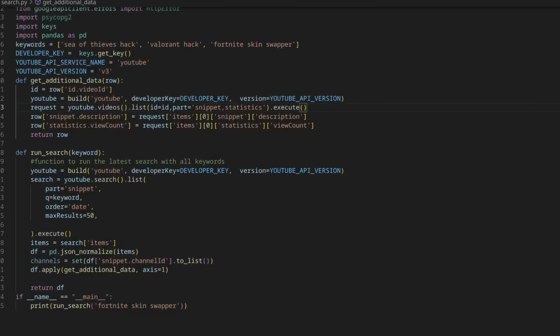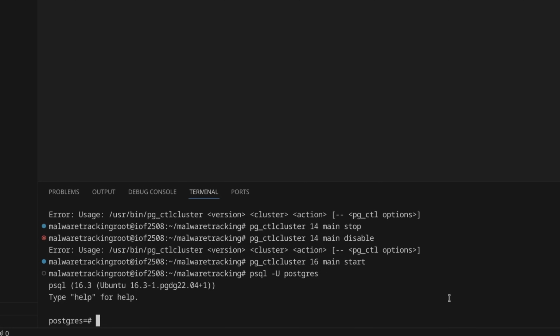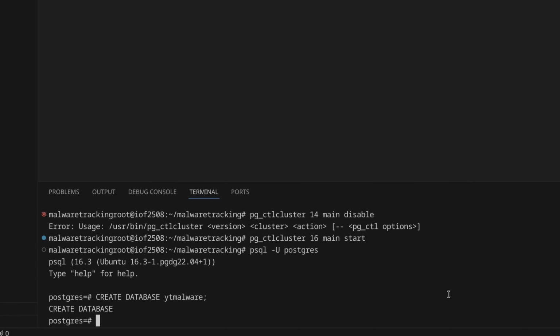So now we should make our database schema. So I'm going to go psql -U postgres. So we're now in, after a bit of mishap because I accidentally installed two versions of Postgres when I was setting up the server. So the first command, of course, is we create a database. We're going to call it YT Malware. Doesn't matter what you call it, just remember it.